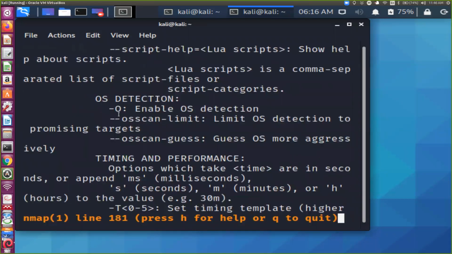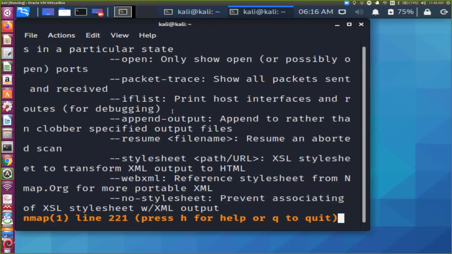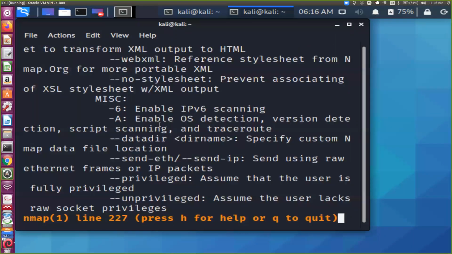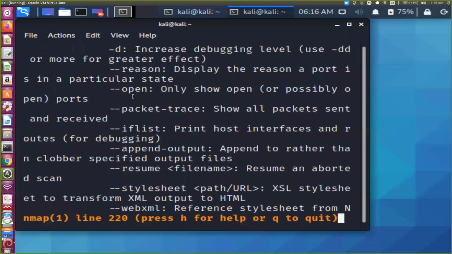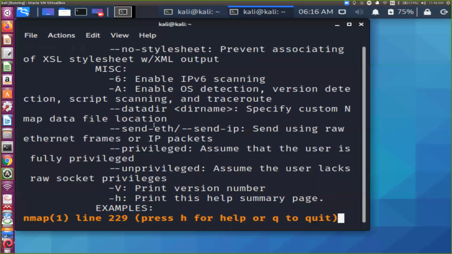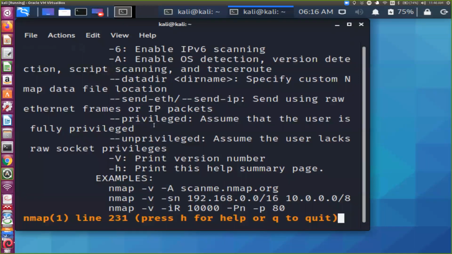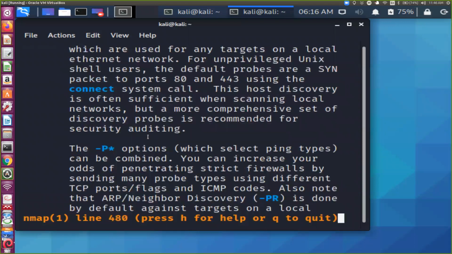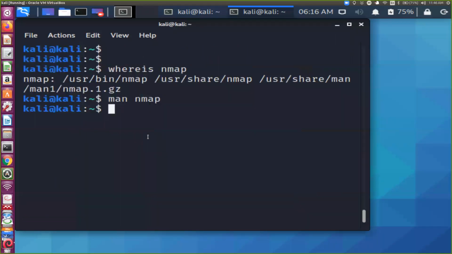How to use -v for verbose mode. If you are working with IPv6 scanning, how to use the -6 switch, everything is given here. And if you want to quit in between, you can press Q. So I'm pressing Q. Now I don't want to see the manual. I'm just interested in what this command does. So, what is nmap?